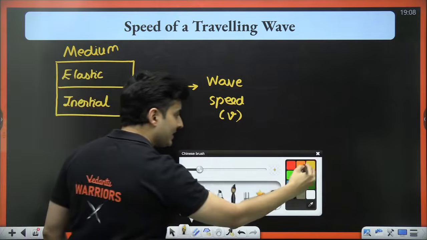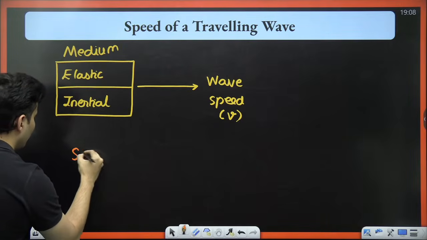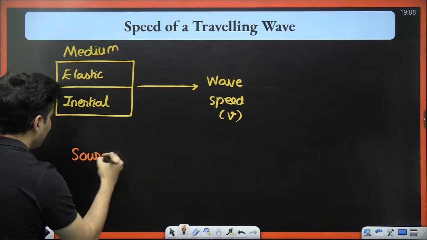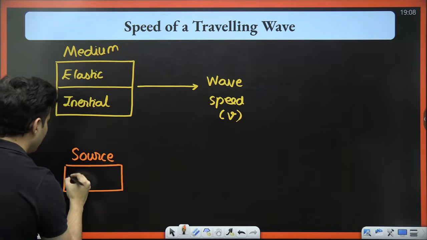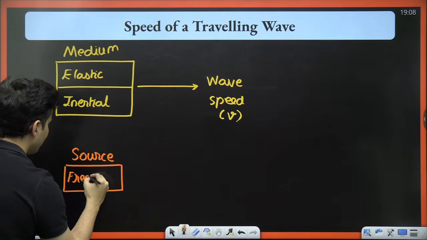Your source, that source decides your frequency.